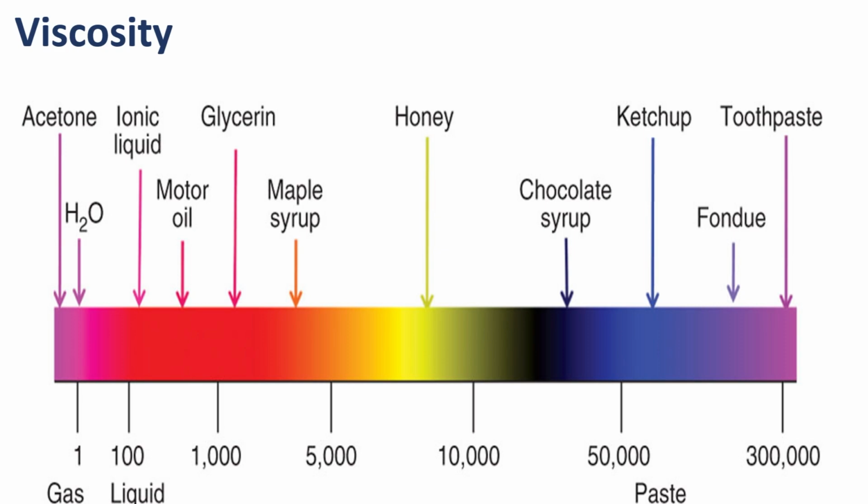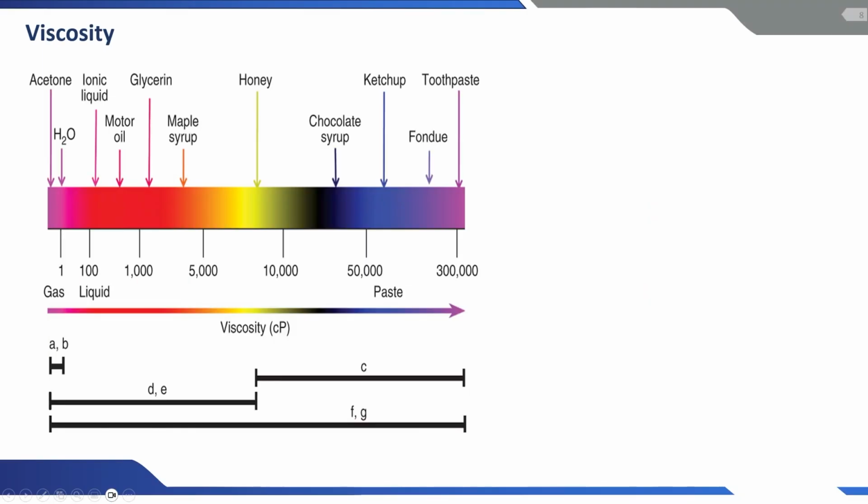On the other hand, acetone molecules are smaller and more independent. They have weaker intermolecular forces and can easily slide past each other. This results in a much lower viscosity, allowing acetone to flow freely like water. Basically, toothpaste with its strong bonds has high viscosity, while acetone with weaker bonds has low viscosity, as illustrated in this figure here.